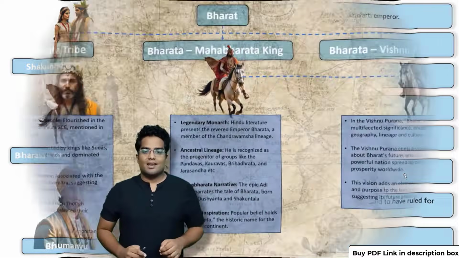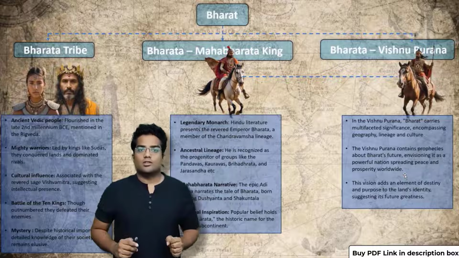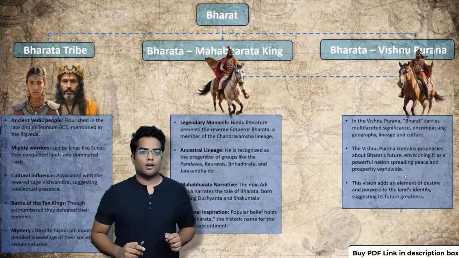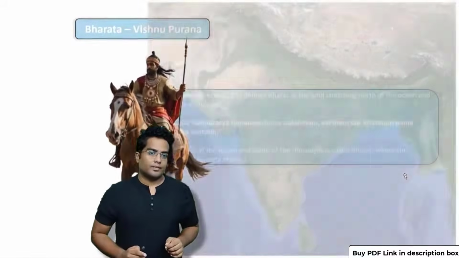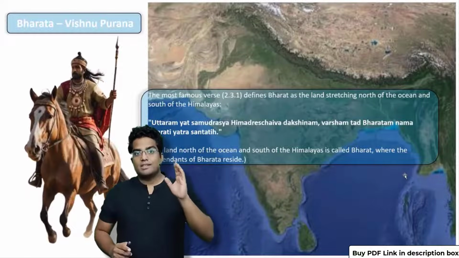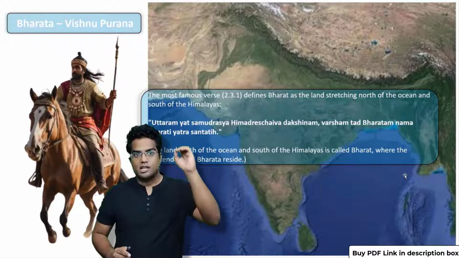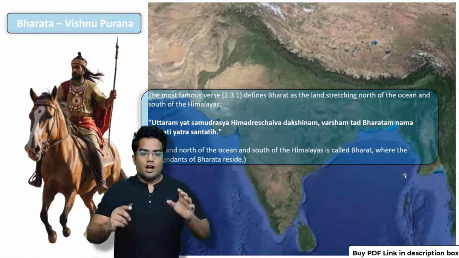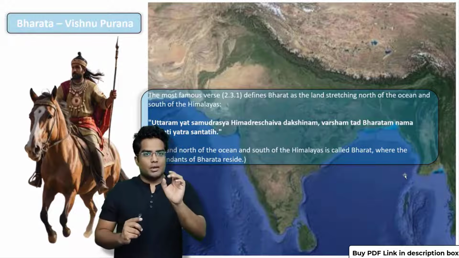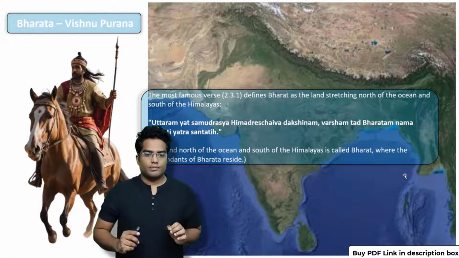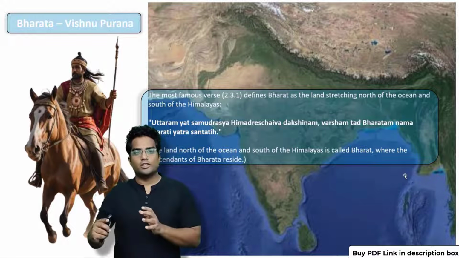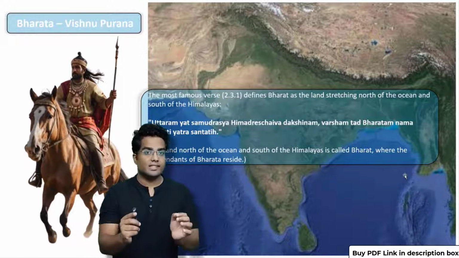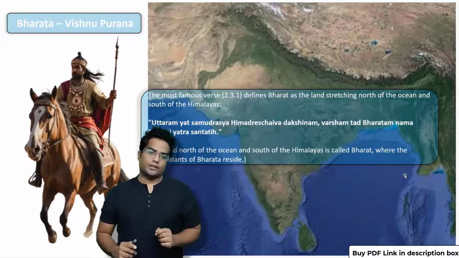All right. So now let's focus on the third part, that is Bharata, King Bharata mentioned in Vishnu Purana. So who is this guy? Now this guy may be the same Bharata mentioned in Mahabharata, or he can be a completely different guy. Vishnu Purana mentions a line about Bharata. The land north of the ocean and south of the Himalayas is called Bharat, where the descendants of Bharata reside.